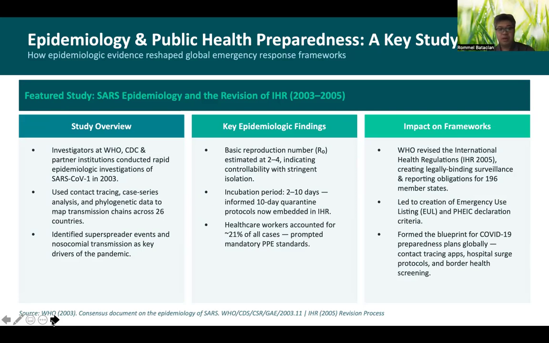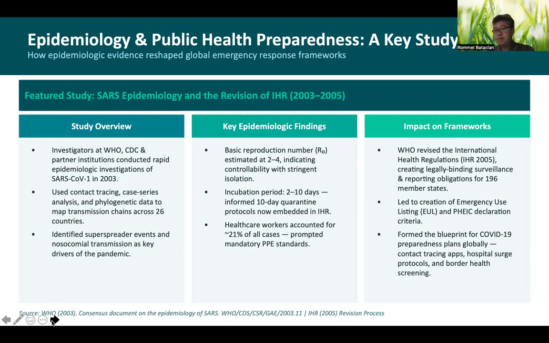Contact tracing, case series analysis, and even phylogenetic data to map transmission across 26 countries were made. Because of this, they were able to identify super spreader events and hospital transmission, which are also key drivers that can hasten the development of a pandemic. So, what are the key findings here?